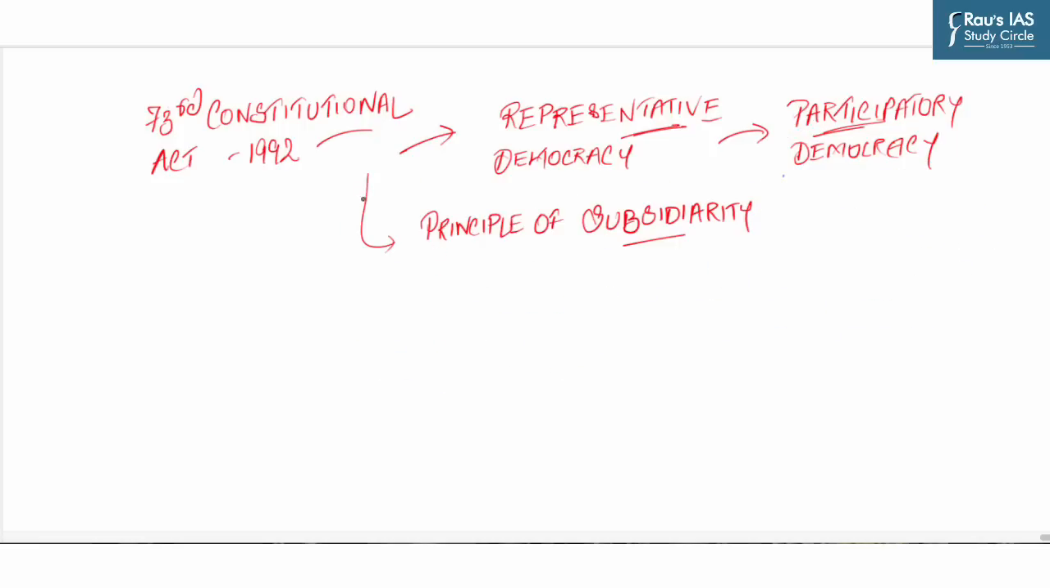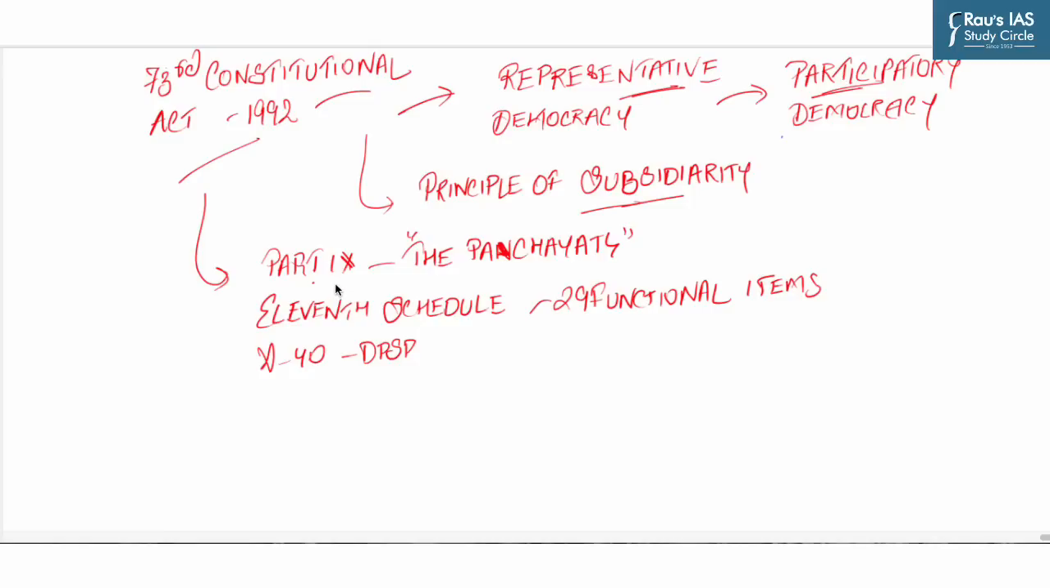Now, this act underscores the principle of subsidiarity. Now, what is the principle of subsidiarity? It means that the functions of administration shall be carried out at the smallest unit of governance possible and delegated upwards only when the local unit cannot perform the task. So, in other words, any activity which can be performed at the local level should be decentralized. So now let's see the significance of the 73rd Constitutional Amendment Act of 1992.